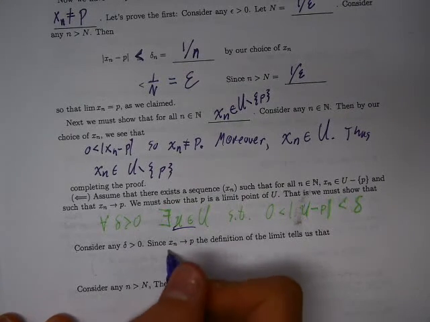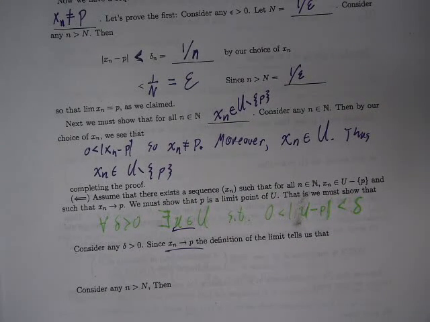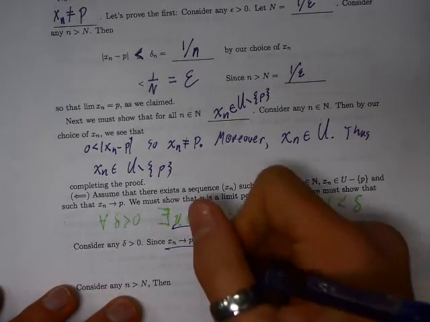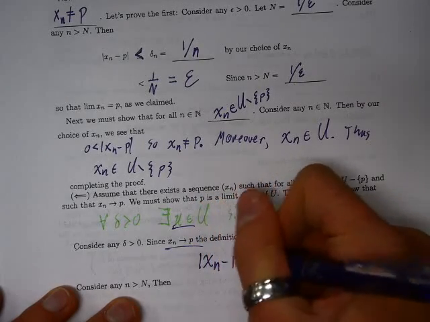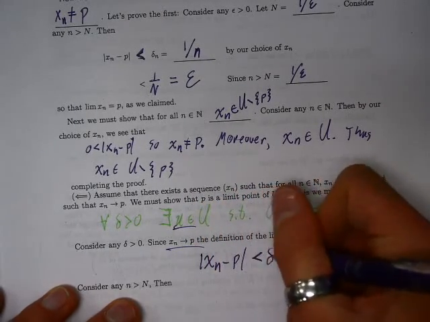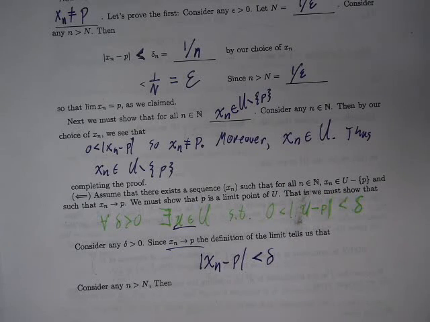So let's see, since xn converges to P, what does the definition of the limit tell us? The absolute value of xn minus P is less than epsilon. Well, I don't know what epsilon is, but I do know what delta is. Yeah. And in fact, that's missing some quantifiers, right? Oh yeah, quite a few.